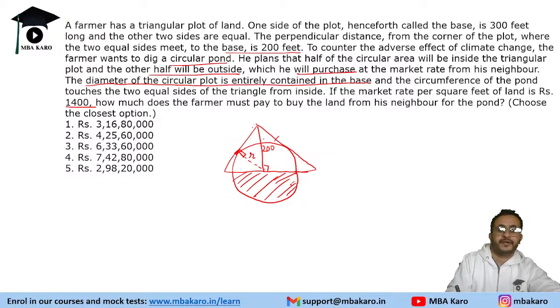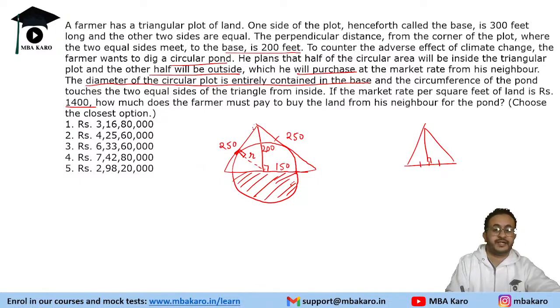Now this is an isosceles triangle, so if you draw this altitude, it will cut the base into two equal parts. So this is going to be 150 and 150. And if this is 150 and this is 200, the hypotenuse is 250. So this side length will be 250. Now consider the area of this triangle. Let us say this triangle is ABC.